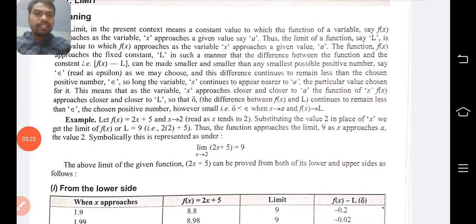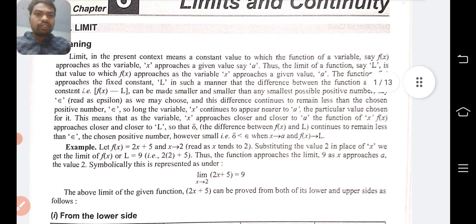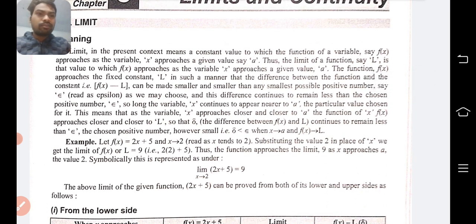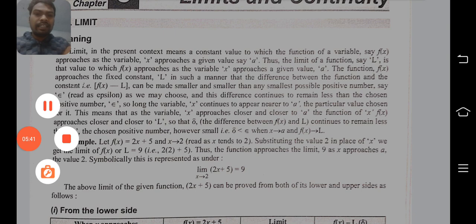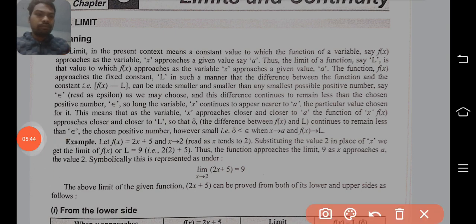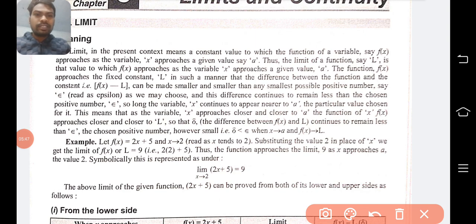So here it is clearly stated that the limit is in such a manner that the difference between the function of x and the limit value can be made smaller and smaller than any smallest possible positive number. We can have any smaller positive number. Clear? So in this case, that is denoted as epsilon, or read as epsilon, as we may choose, and this difference continues to remain less than the chosen positive number. It means the epsilon value must be smaller and smaller.